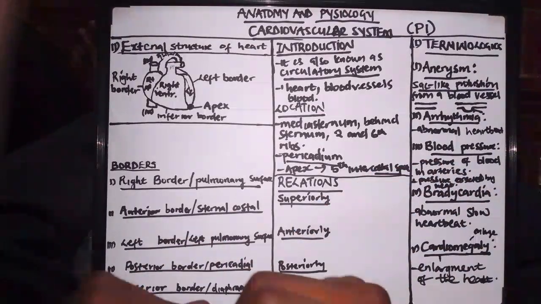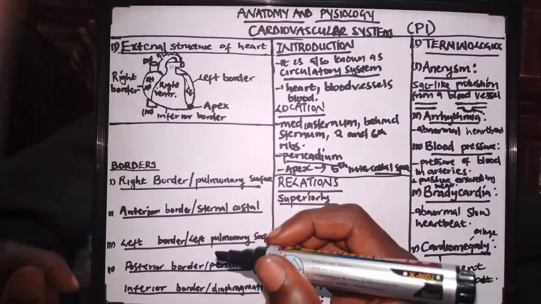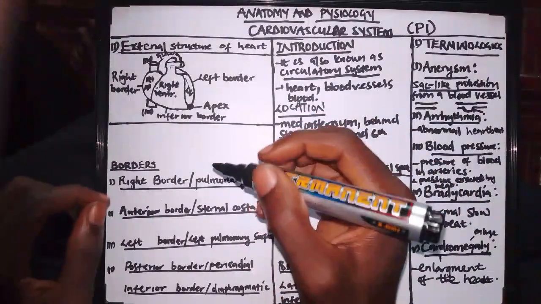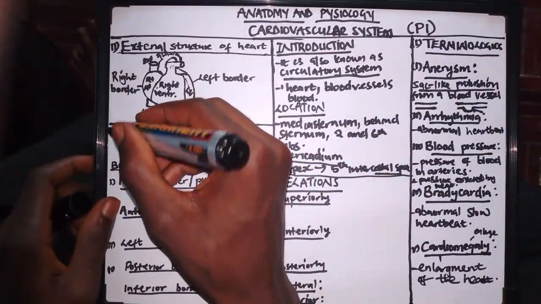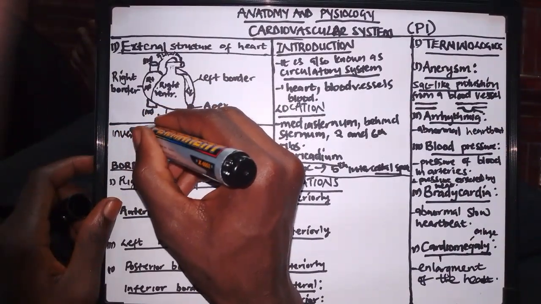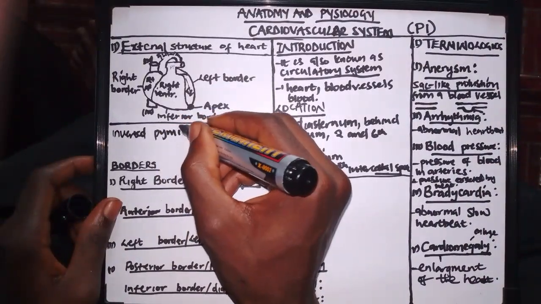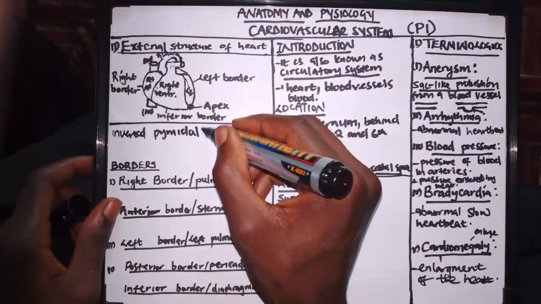What do we mean? We say that the chambers and structures form an inverted pyramidal orientation.